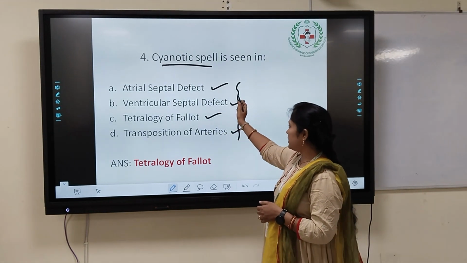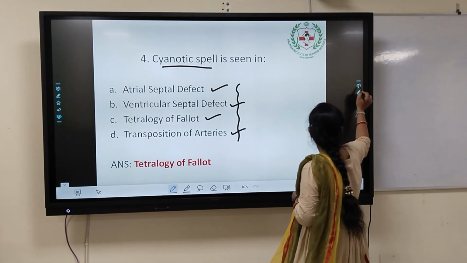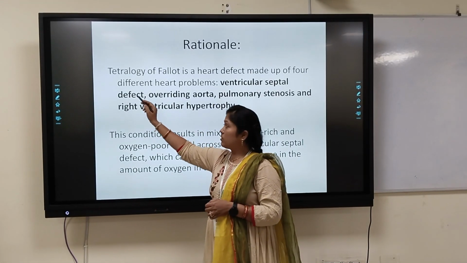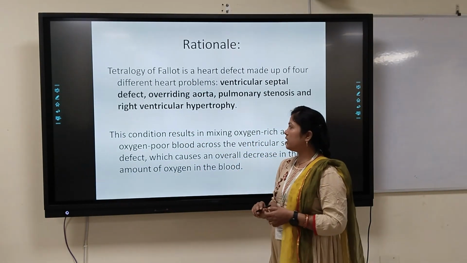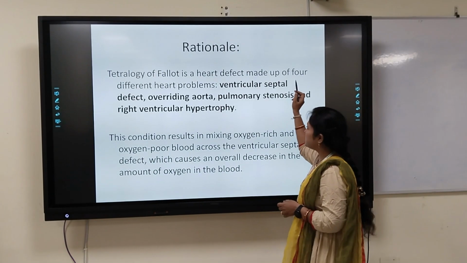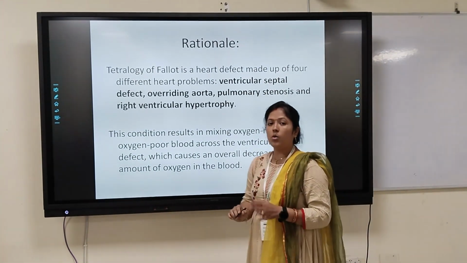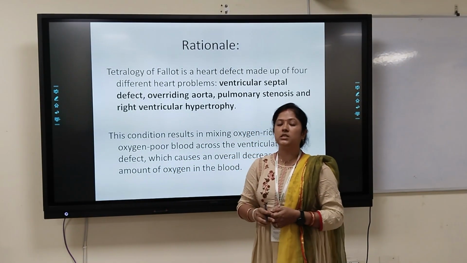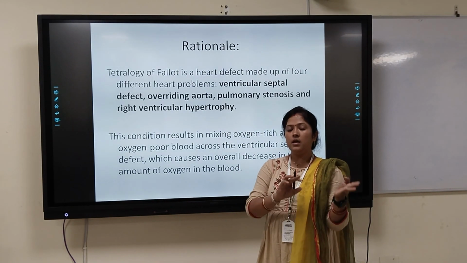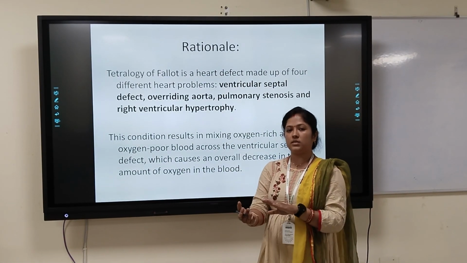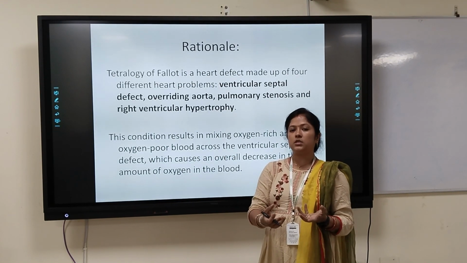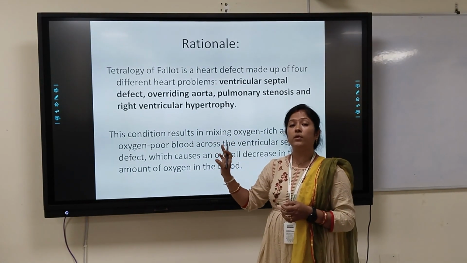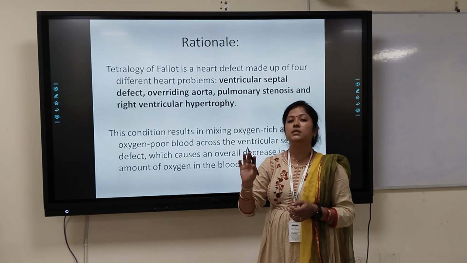Why? Because I have added the rationale to this option. The name is tetralogy of Fallot because there are four things associated with this congenital heart disorder: ventricular septal defect, overriding of aorta, pulmonary stenosis, as well as right ventricular hypertrophy. With these four conditions there is mixing of deoxygenated blood with oxygenated blood. So the child presents with bluish discoloration of the skin as well as the mucous membrane, which is known as the cyanotic spell. It is a common symptom in children having tetralogy of Fallot.